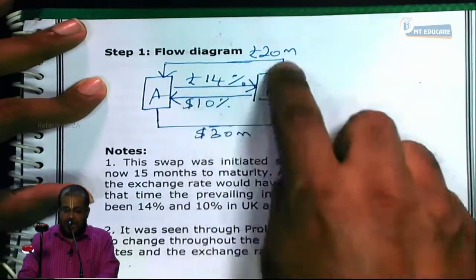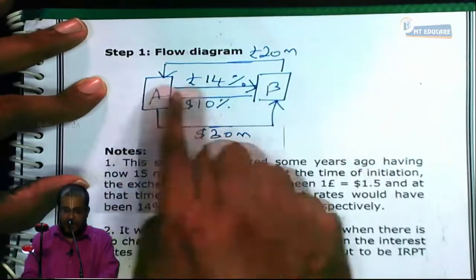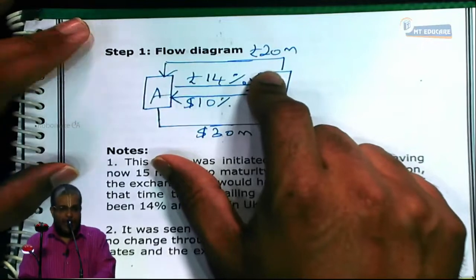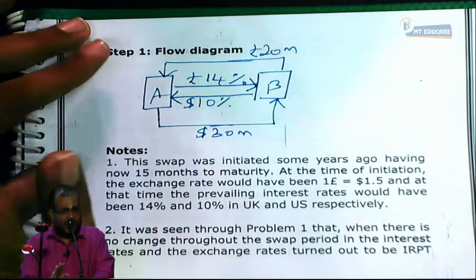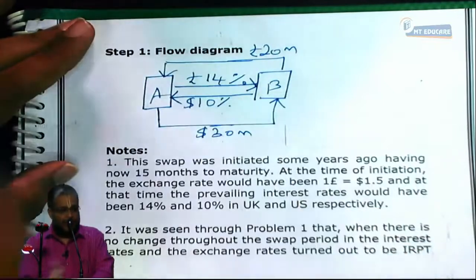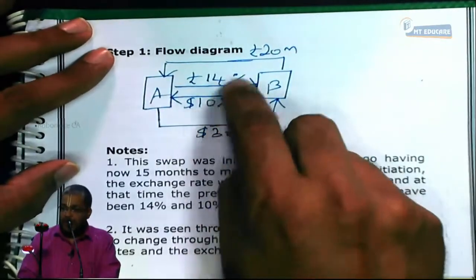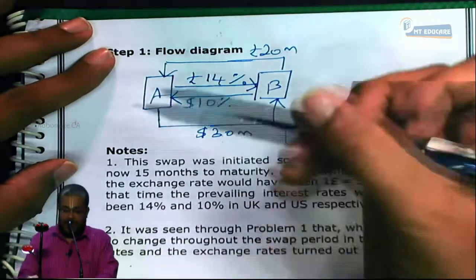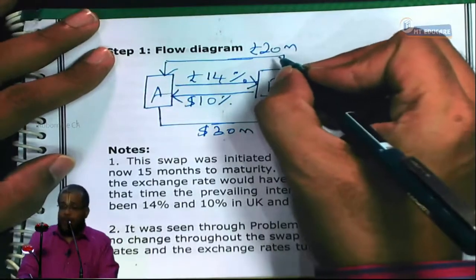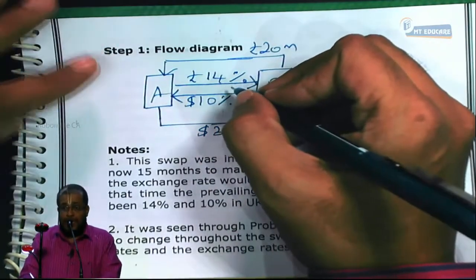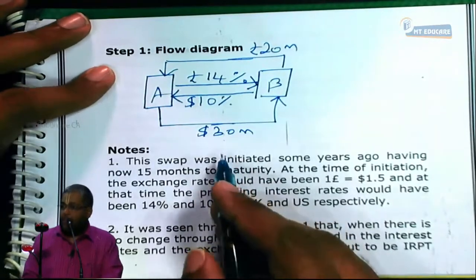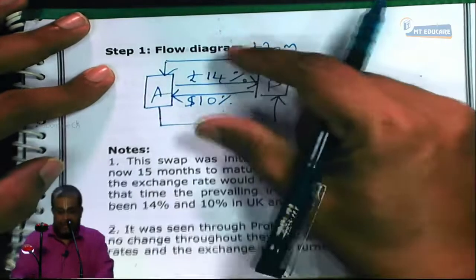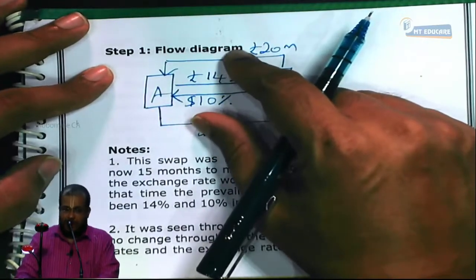In other words, these swap cash flows, that is interest exchange as well as a final principal exchange, if you calculate and convert using IRPT forward for any one of the currencies, and discount using the respective interest rates, I will be getting zero value. Or in other words, I can say a pound bond worth 20 million having 14% interest is the same as a dollar bond worth 30 million at 10% interest. Is the clarity enough up to this? These two bonds have the same value.